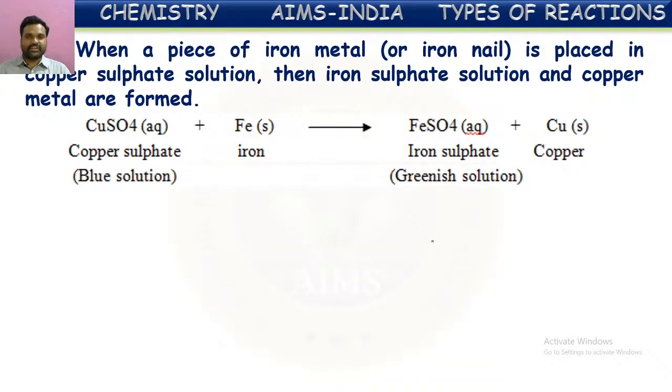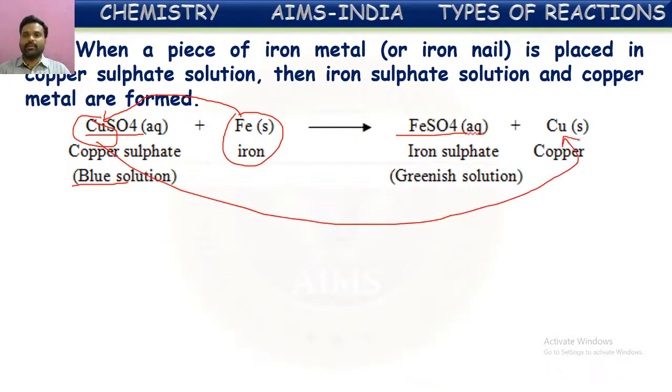So the equation you can see like this. So what is happening here? Initially copper sulfate is taken, which is in blue color. When iron reacts with it, iron will replace the copper metal because copper is less reactive than iron. So iron sulfate is formed. This copper will be like a free metal in the solution.